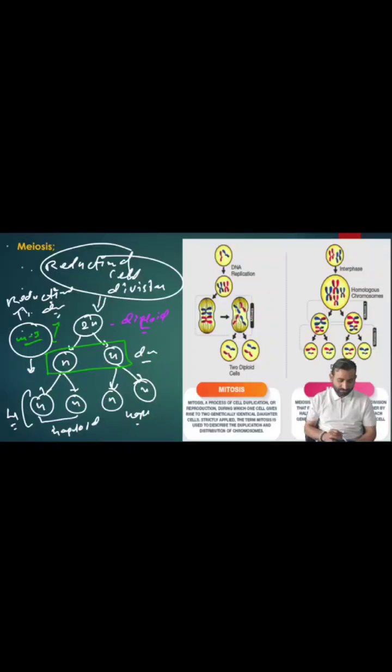Meiosis 2 is what? Equational. Equational means the number of chromosomes remains the same from this n to this n, right? So meiosis 2 is an equational division. That means the number of chromosomes does not reduce, right? But in meiosis 1, from the mother cell to the daughter cells, the chromosome number reduces. That's why this is the reductional division. Meiosis 1 is reductional, meiosis 2 is what?